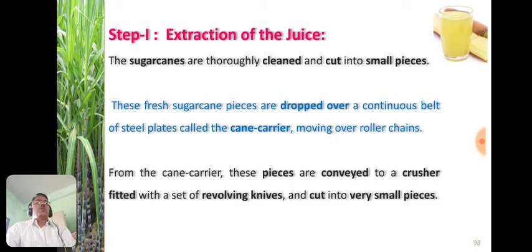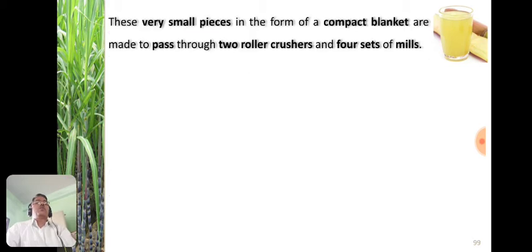Now these very small pieces of sugar cane, in the form of a compact blanket, are allowed to pass through two roller crushers and four sets of mills. It looks like this.